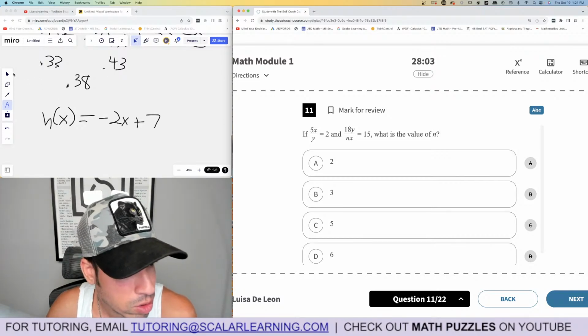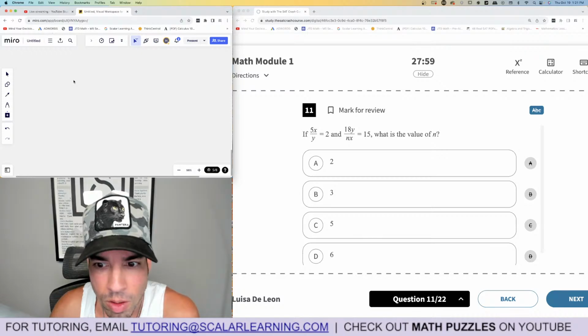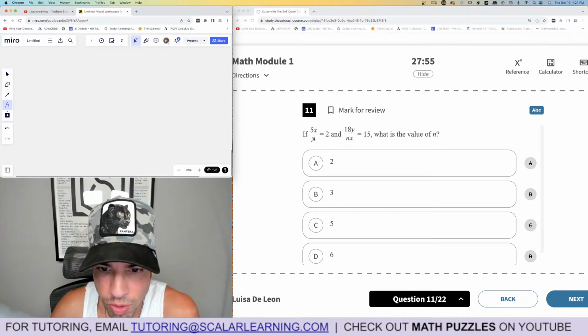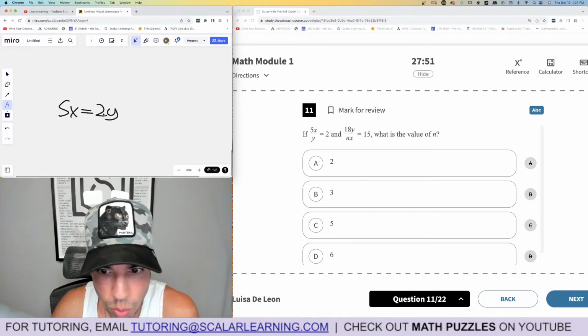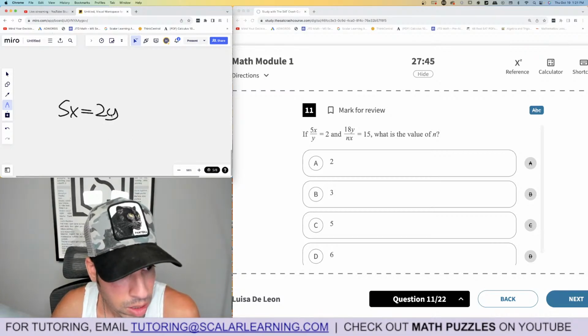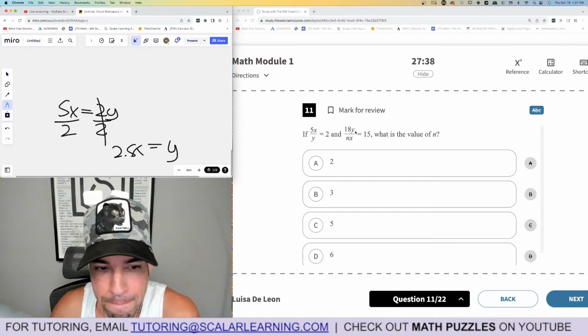11. What is n? Okay, so we got 2 equations. Let's see if we can solve this. For this one, maybe we can do a little substitution. I'll multiply both sides by 2: 5x equals 2y. Then I'll divide by 2, so y equals 2.5x. And then let's plug it in here.